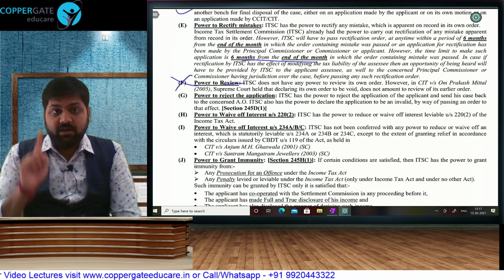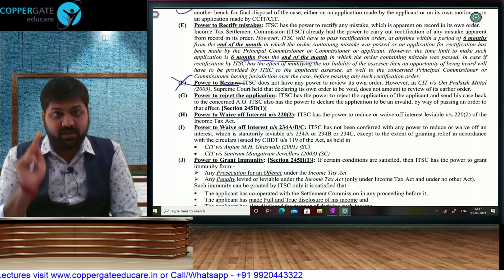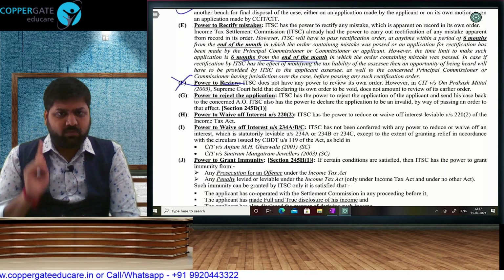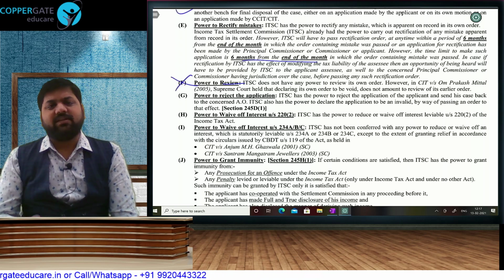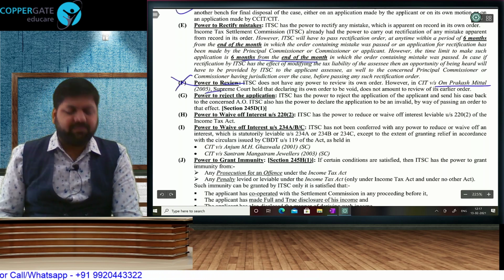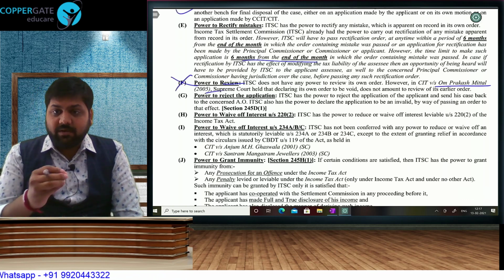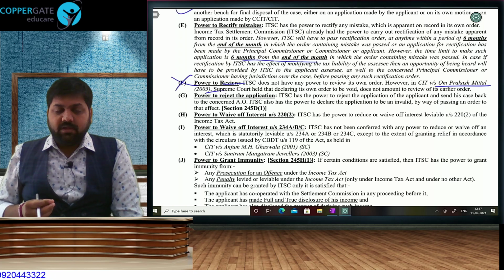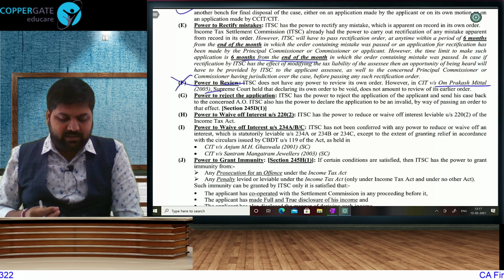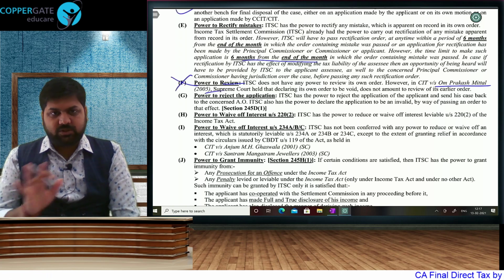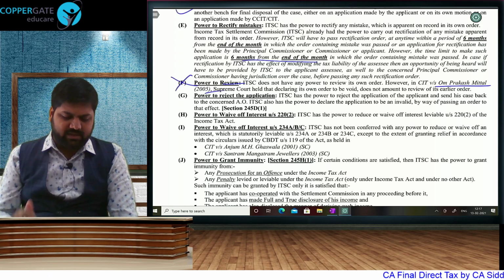Change in opinion: review, reconsider, reappreciate. Change in opinion is not allowed to anybody. Only the High Court and Supreme Court will be allowed to do that. So the Settlement Commission also will not be allowed. However, we have a Supreme Court judgment, Om Prakash Mittal, in which it was held: if the Settlement Commission gave its order and then it is withdrawing its own order, withdrawing its own order will not be considered as change in opinion or review. Declaring its own order as void ab initio will be allowed. That is not considered as review.